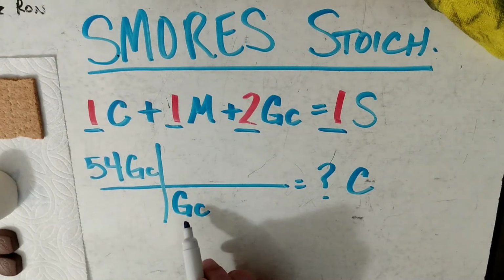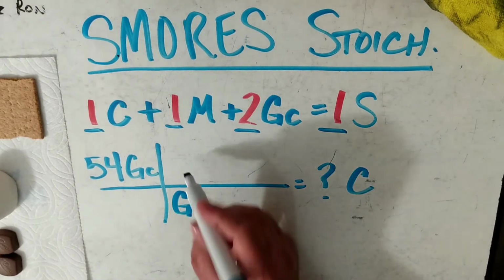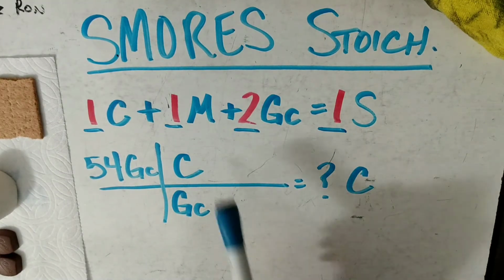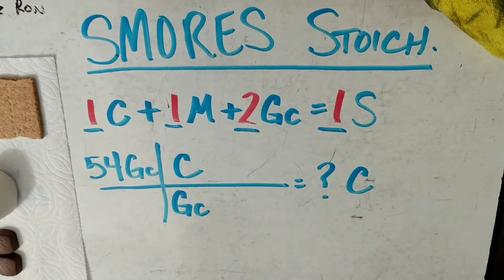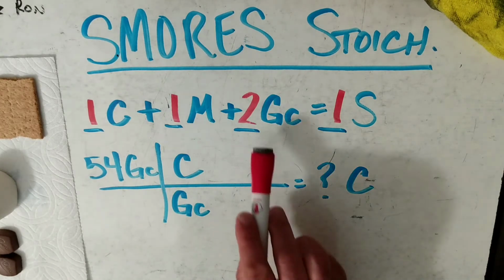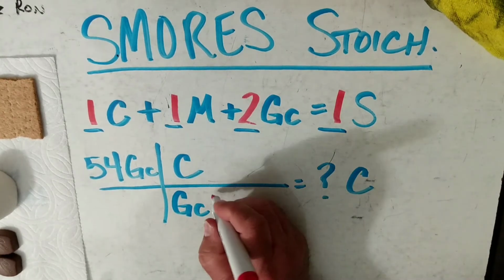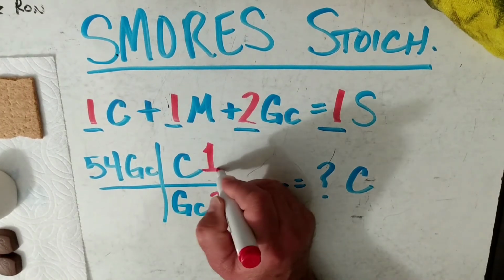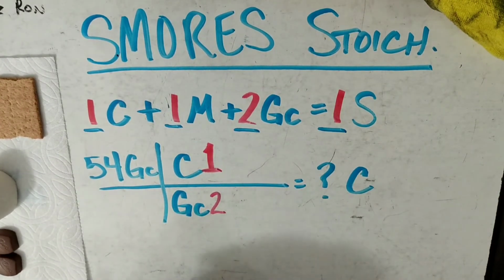And we know that we can now convert graham crackers over to chocolate, and that's what we need to do. So now I have chocolate. That's what I want. Now I'm going to plug in the numbers. So if we look up above, graham crackers, we have a 2 for graham cracker. And we have a 1 for chocolate. And I realize I'm putting the numbers behind. That's just because of space right now.